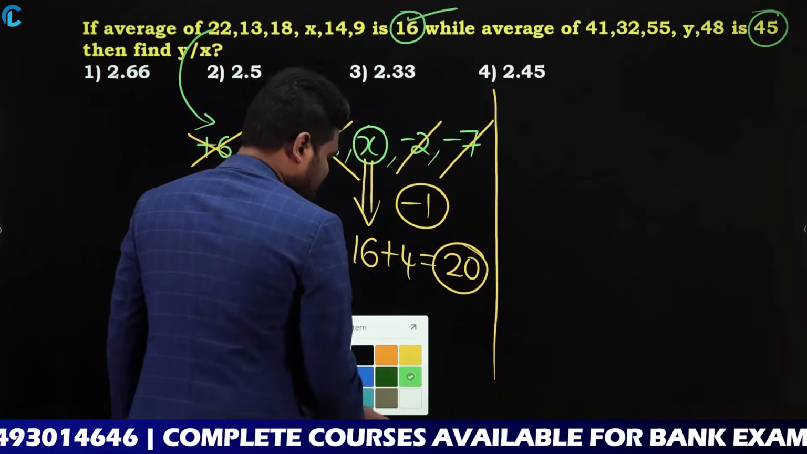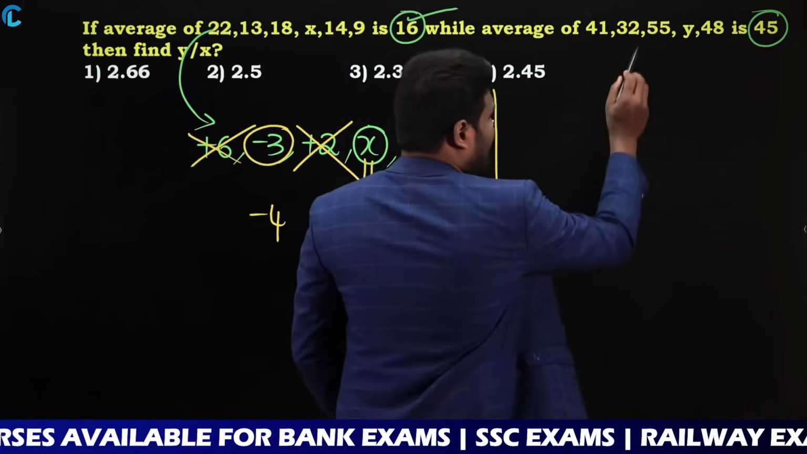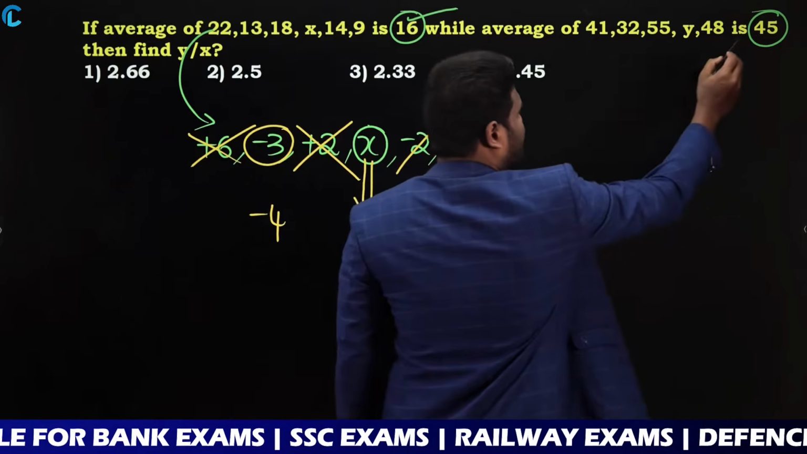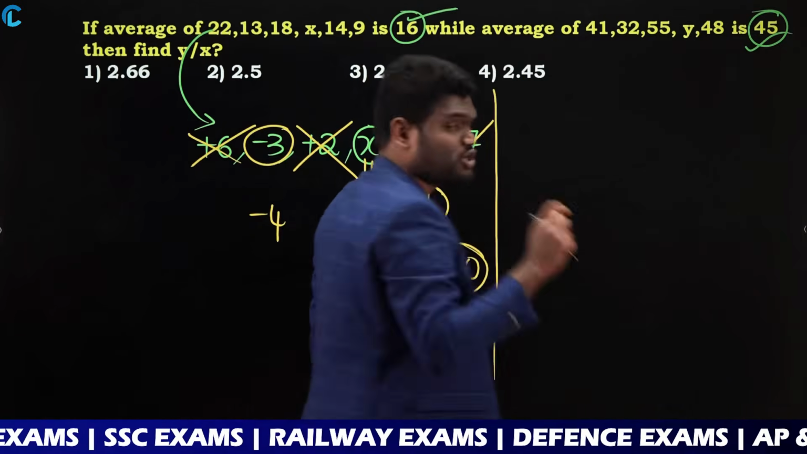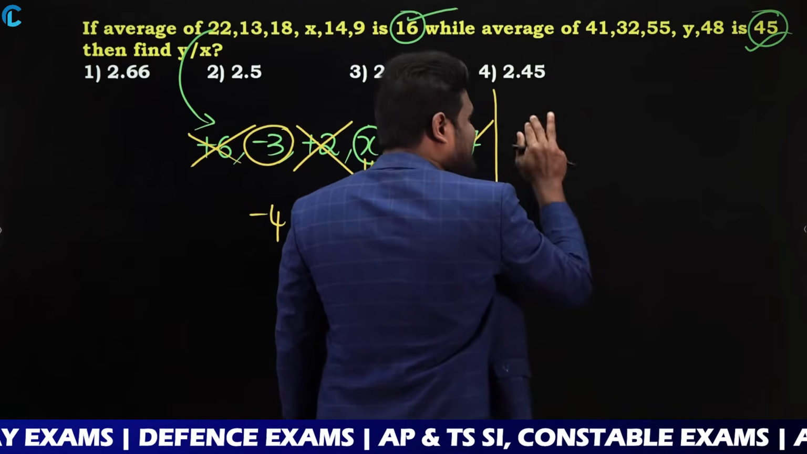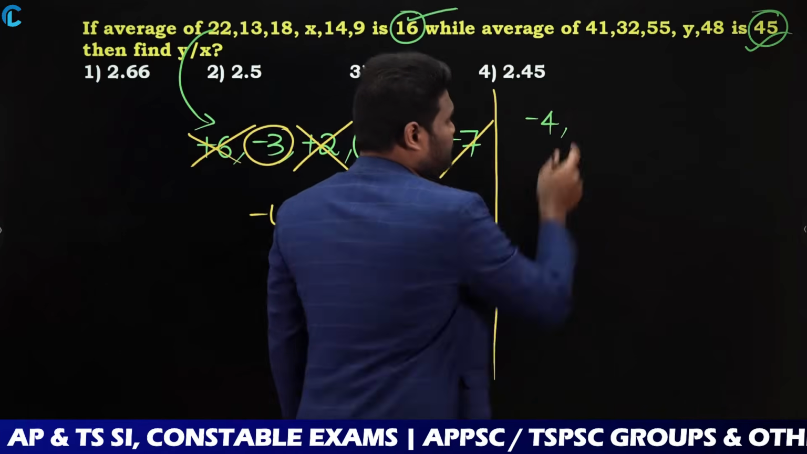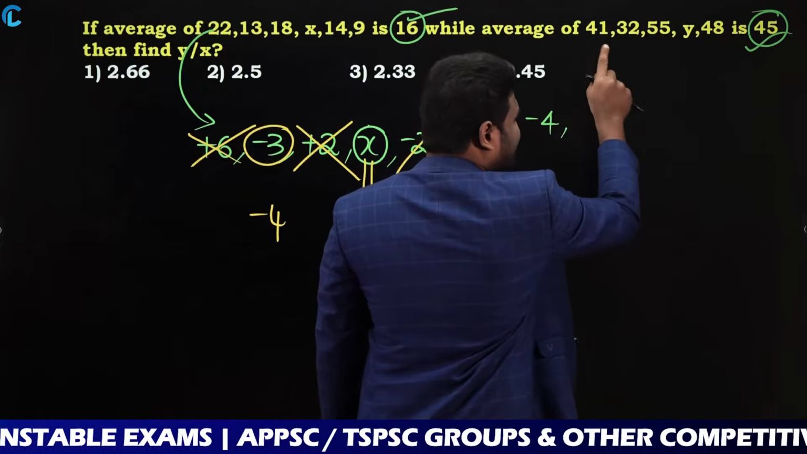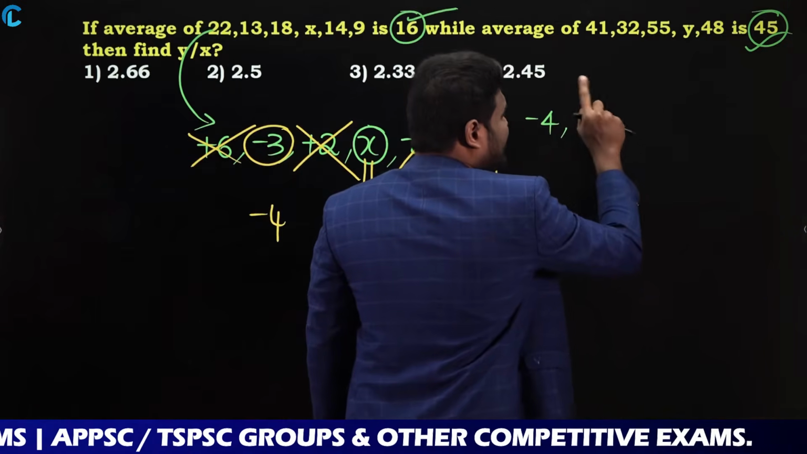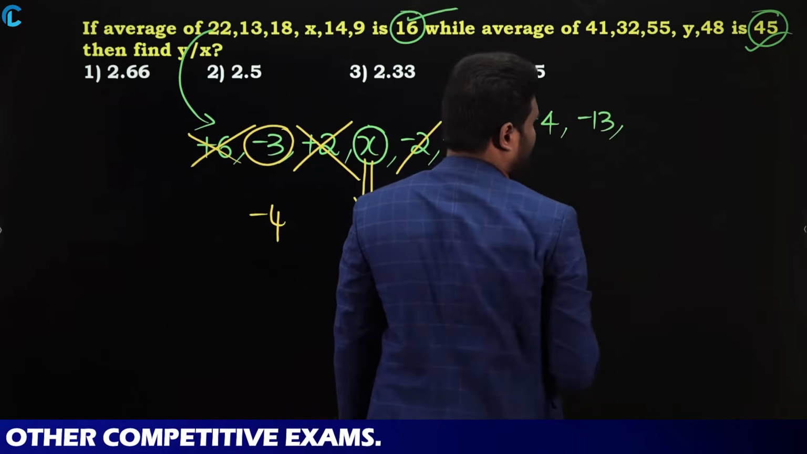The question is asking for the value of y by x, so I need to find the value of y also. Let us calculate the value of y. Now here, the average is 45, so each and every number should be 45. 41 is less than 45. How much less? 4 less than 45. Next, 32 is also less than 45. How much less than 45? 32 is 13 less than 45.